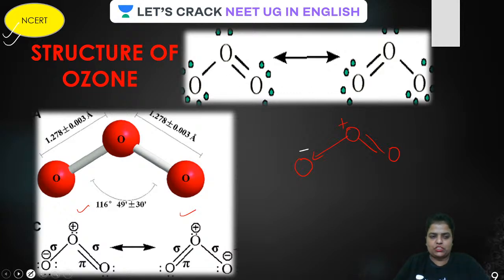So the two structures are very well in resonance with each other like this. Okay, guys, clear? Now, what is to learn here is the bond angle. Remember, guys, this seems actually a partial double bond because of the resonance. Okay, now the bond angle, very, very easy to learn.